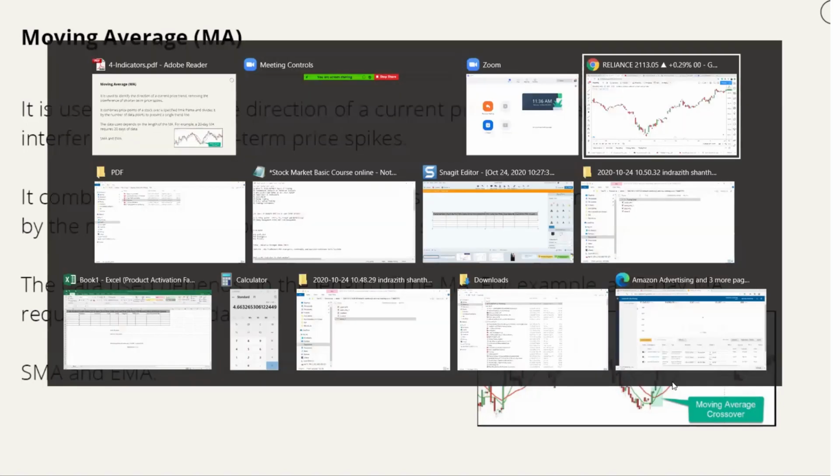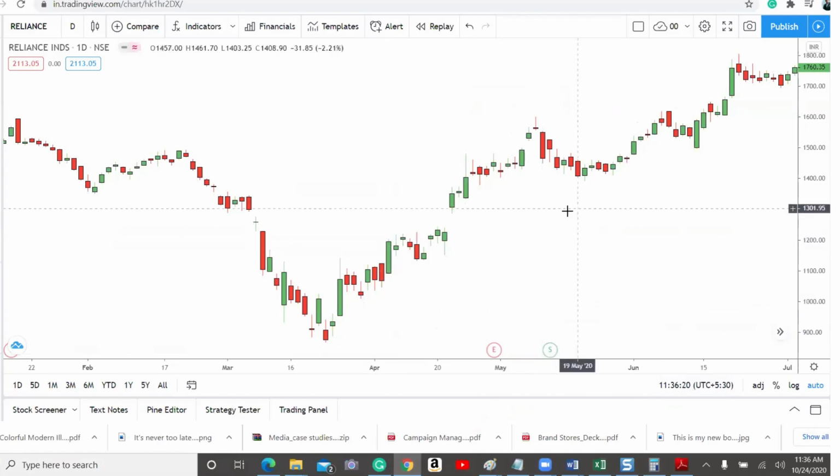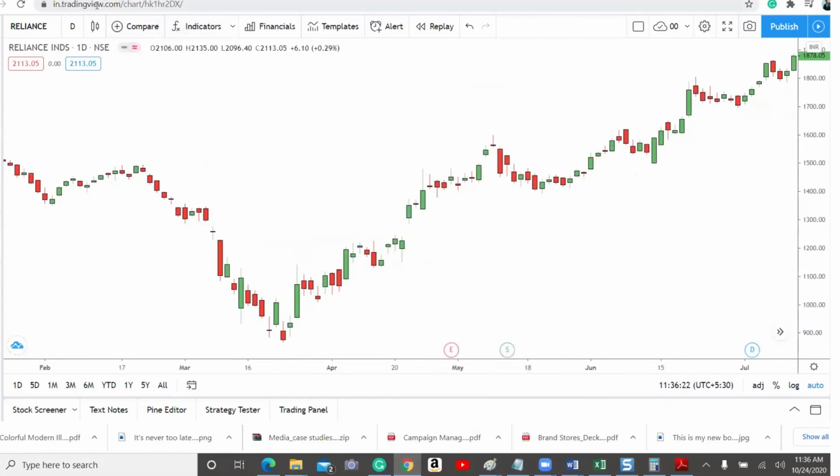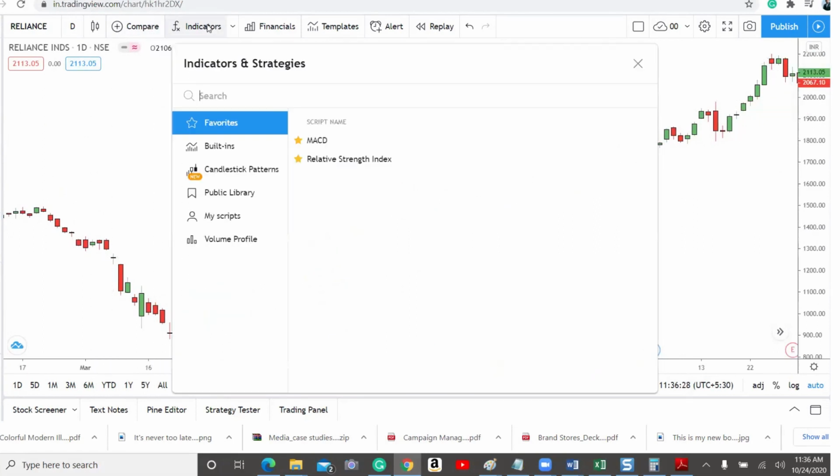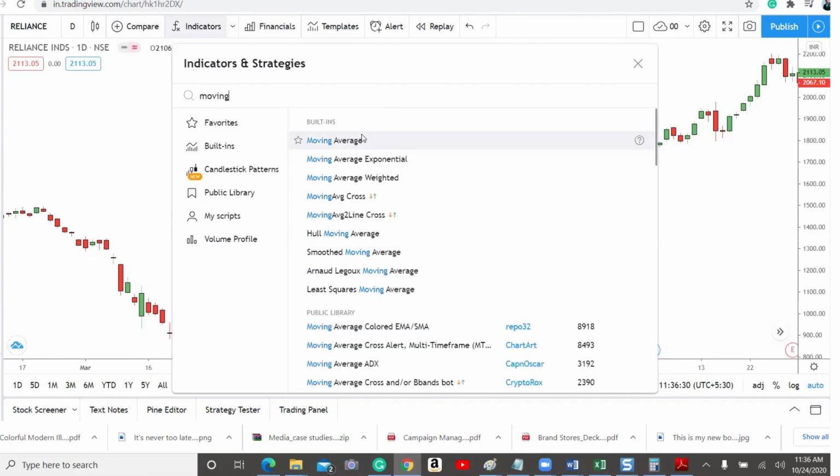So I will show it on the charts. This is a chart on the TradingView website. This is a simple Reliance daily chart. What I'm going to do is apply the moving average indicator here. If you select moving average, this is the simple moving average. If I select moving average exponential, it is the exponential moving average. You can select either, almost both are the same. So I'm going to select only the moving average, that is the simple moving average.